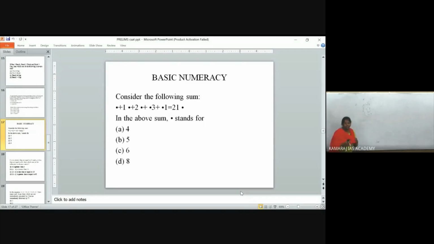So, first in basic numeracy, what you are having? You are given some dots, right? A dot plus, which is nothing but you will be getting a number here. One, correct. You will be getting a number here, right? So while solving this, what will be in this end? So try to solve this. Whether you are getting the answer, post it in the chat box.